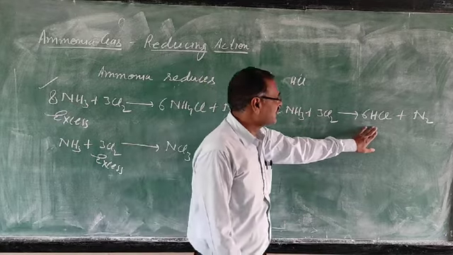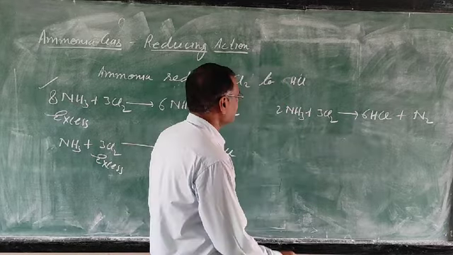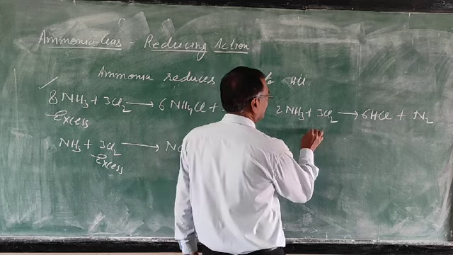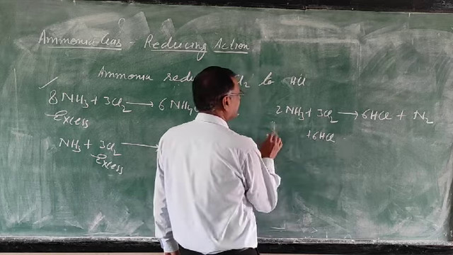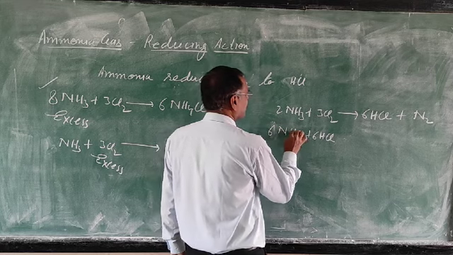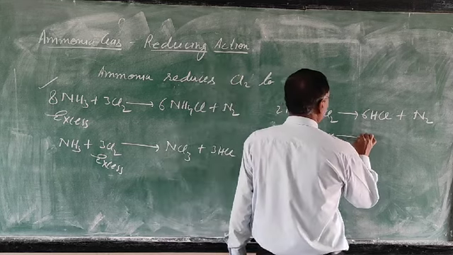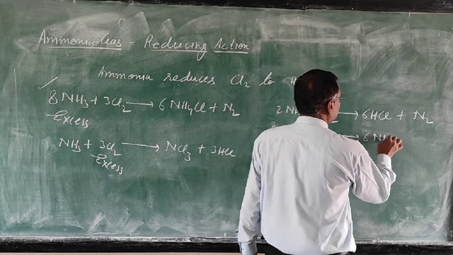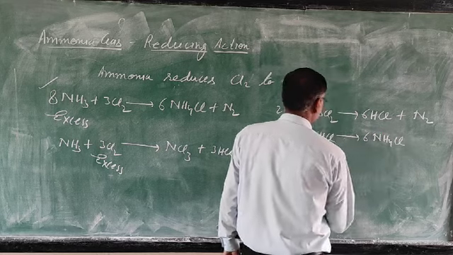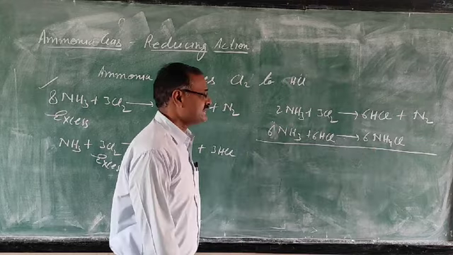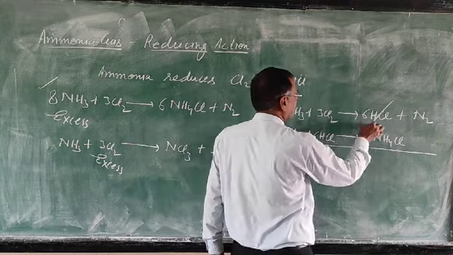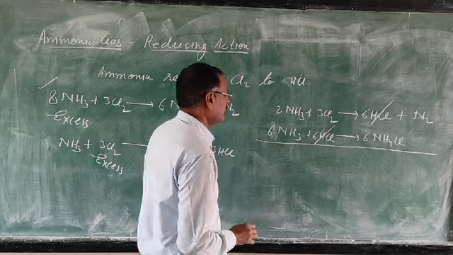Chlorine is reduced to hydrogen chloride. Then again this 6HCl combines with 6 ammonia, and this will form 6 ammonium chloride. Now you can add it. So this 6HCl will be cancelled, and you will get